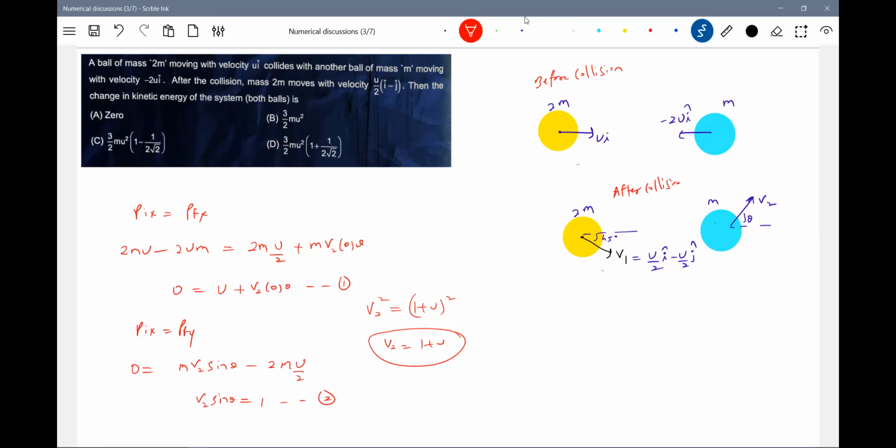What about the change in kinetic energy?